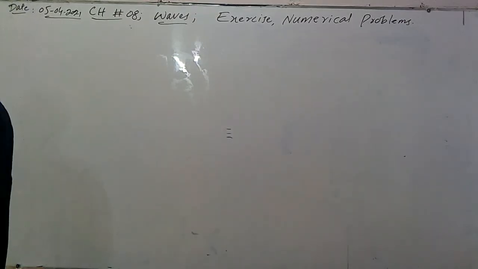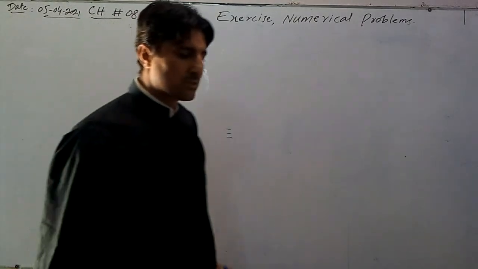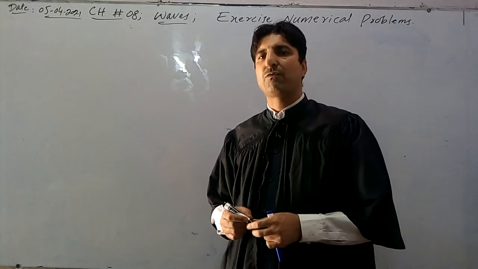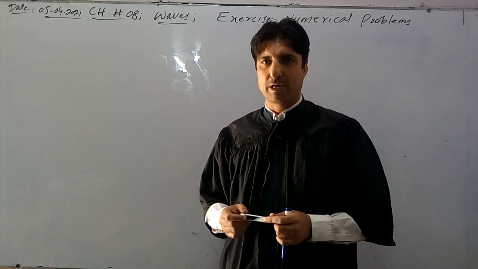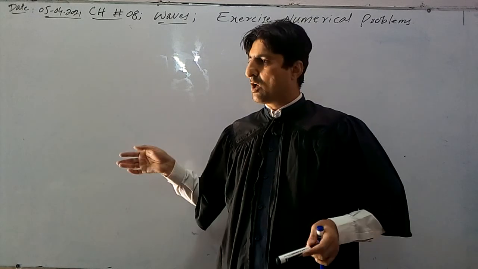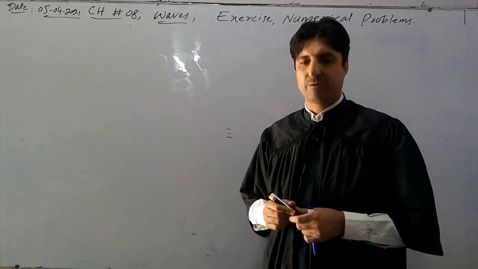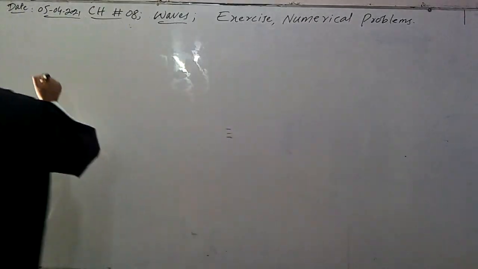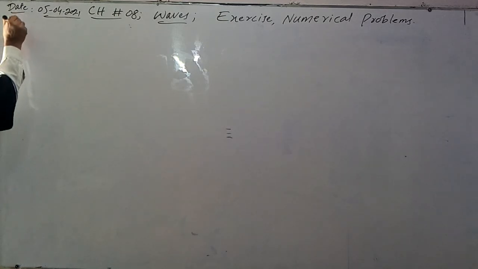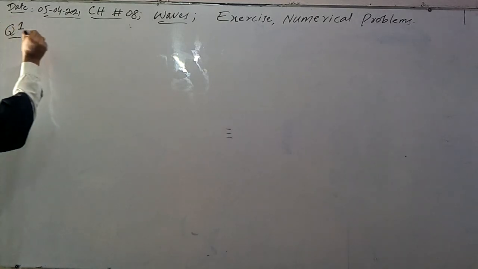So, dear student, the speed of electromagnetic wave is known to us, which is the speed of light, and its value is 3 multiplied by 10 power 8 meter per second. Now, to solve this numerical, first of all, we have to collect the data from the given statement. This is question number 1. Given data.